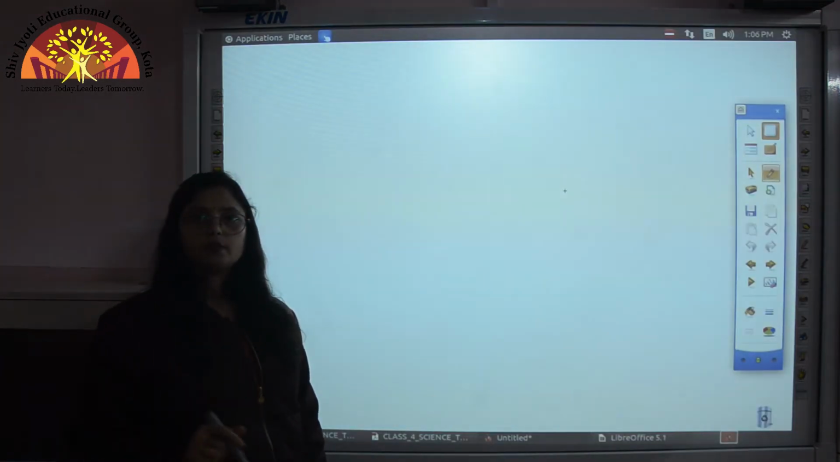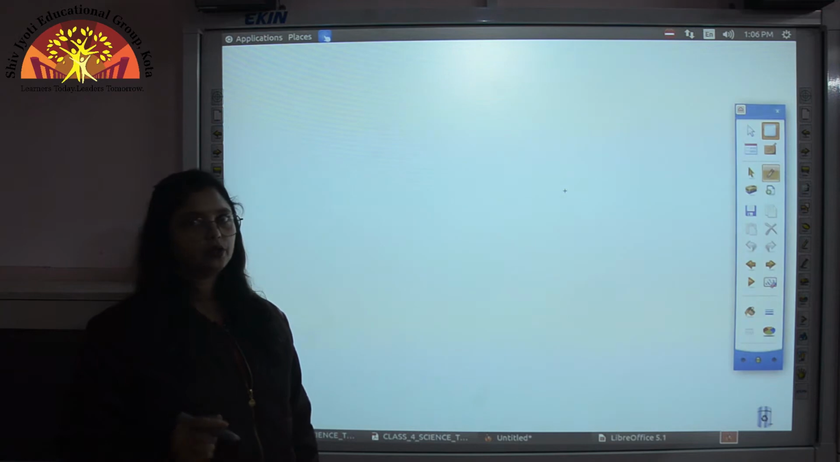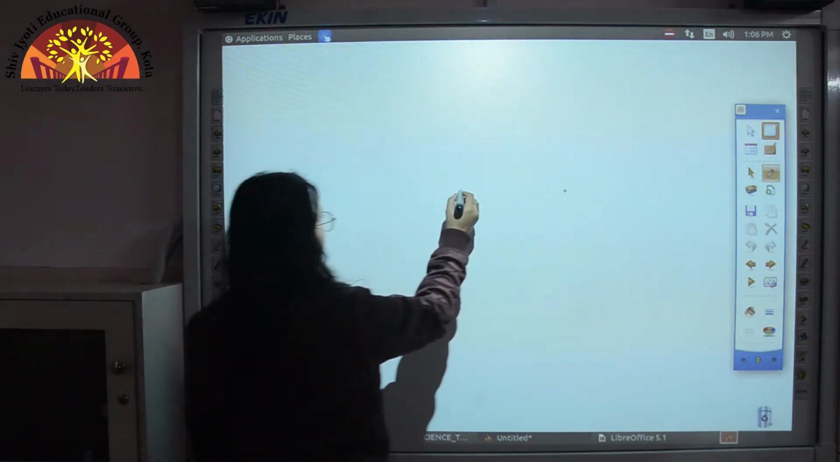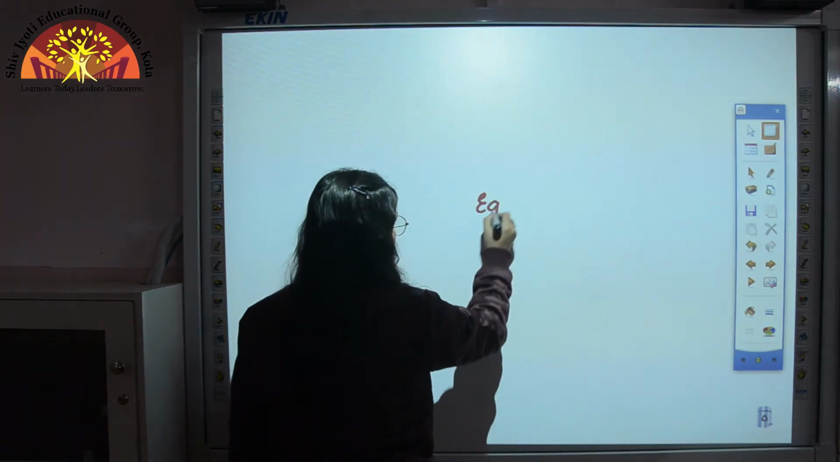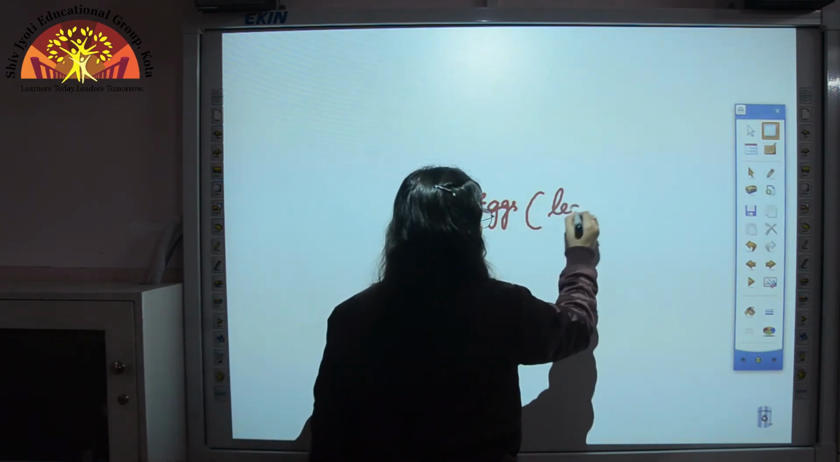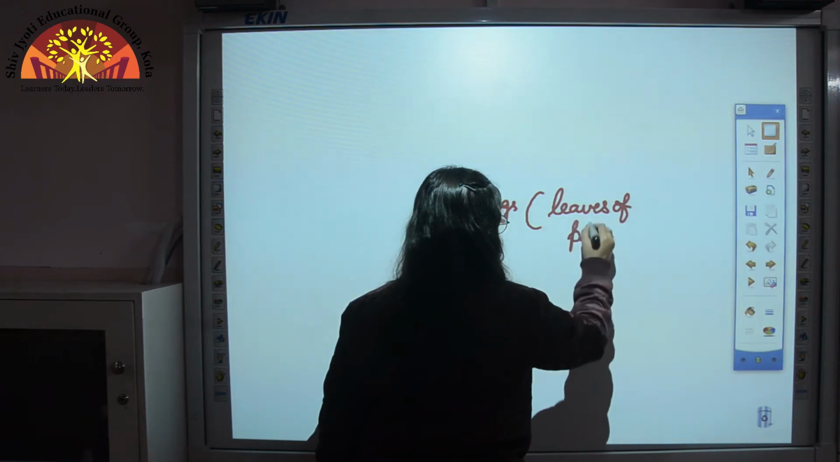Now children, it is important to know that butterfly lays its eggs on the leaves of the plants. Where do they lay eggs? On the leaves of the plants. So here, the first stage of the life cycle of butterfly is eggs, and these eggs are laid on the leaves of plants.